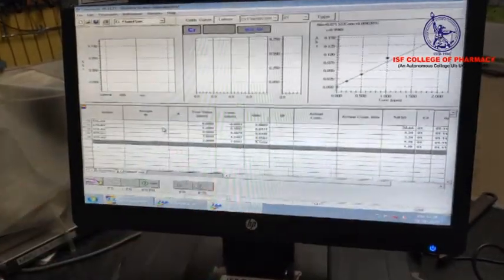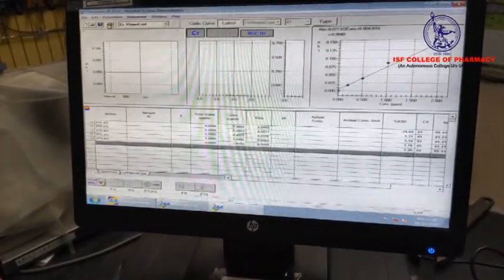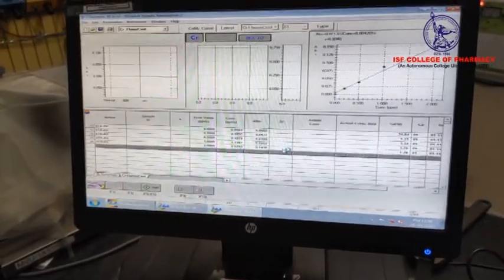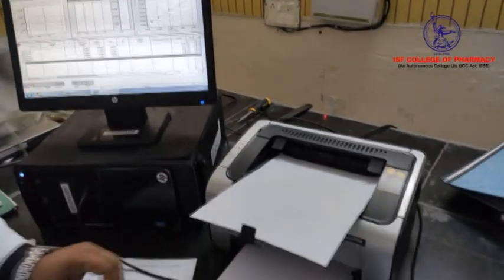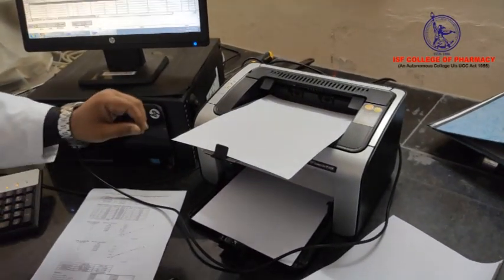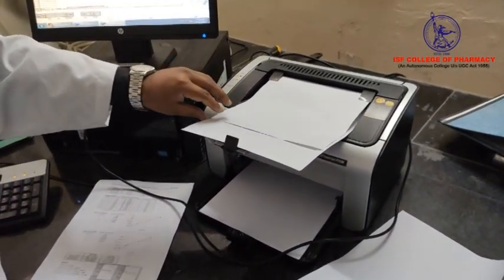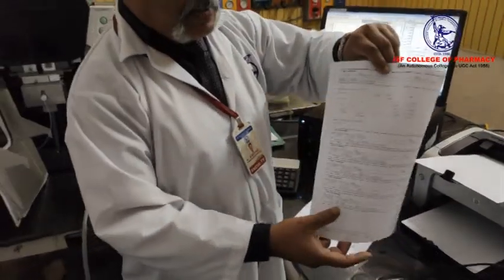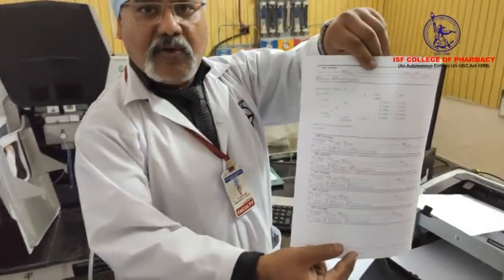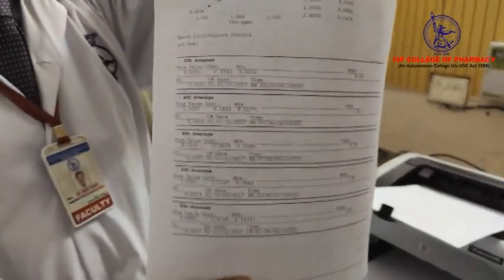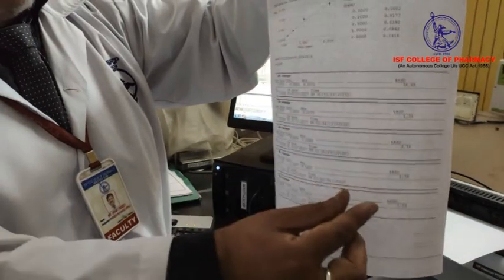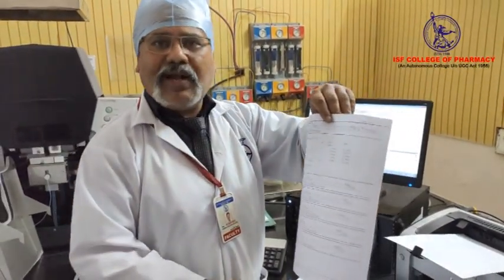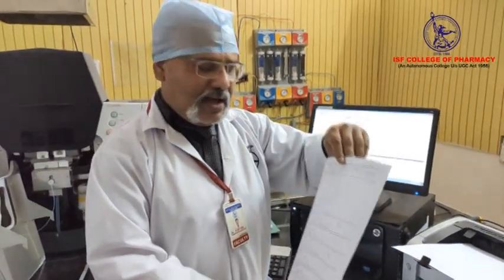You can find the RSD. After giving the printout, you can see the chromatogram and calibration curve. So you need to calculate your sample with the standard. You can find out what concentration is available or not.